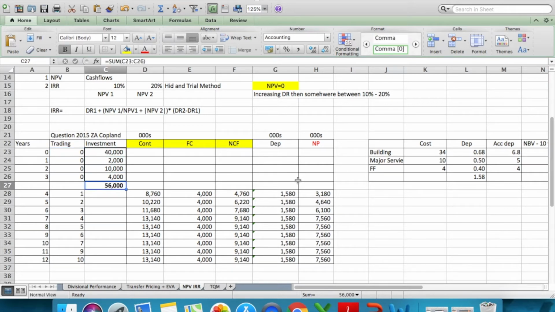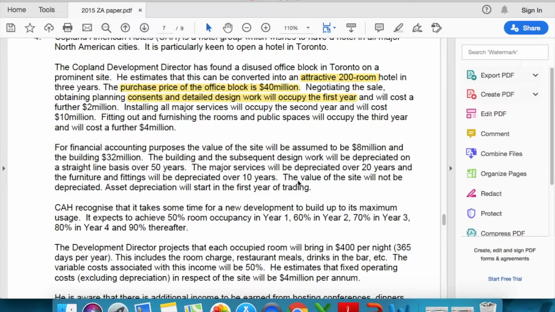So your total investment was 56,000. So that's how I've divided it here, right? Okay. So for financial accounting purposes, the value of the site will be assumed to be 8 million and the building 32 million. So the land value is 8 million and the building is 32 million. They've done this why? Because if we're going to calculate the depreciation, which is always this next point in NPV questions,